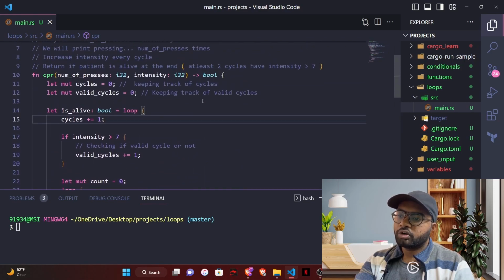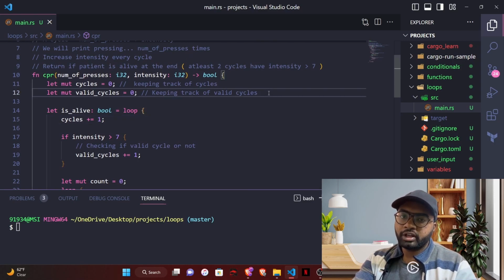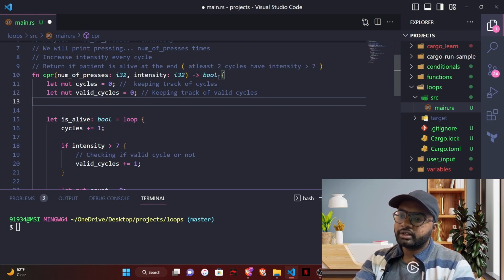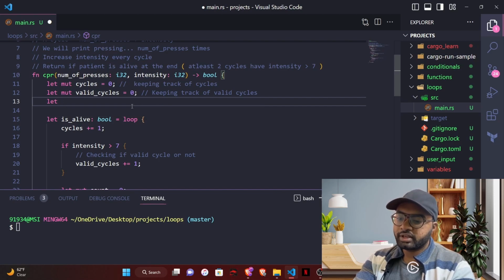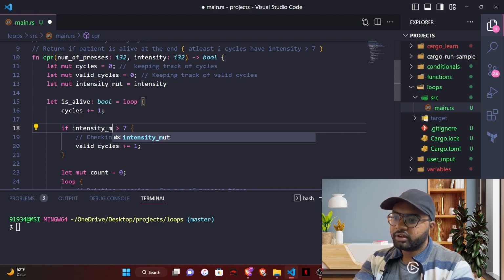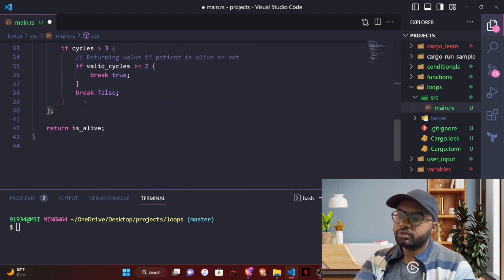So what we have to do is, we have to increment this intensity every time. Since we have to increment the intensity, and the intensity is not a mutable variable, this is coming from outside of this function, and we are not specifying the mutability of this variable, so it won't be mutable to increment the value. So for that, either we pass the address of that variable while calling the function and take the address here, or simply we can take another variable. Let's call this intensity mute, assign the intensity value to this, and use this intensity mute everywhere, so that we can increment this value without any error.